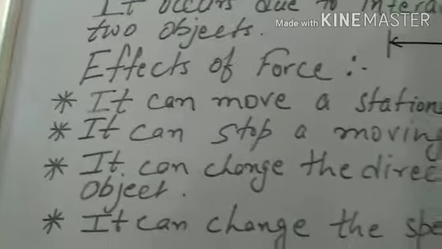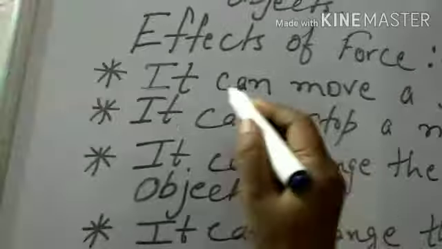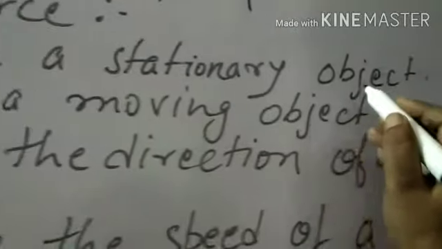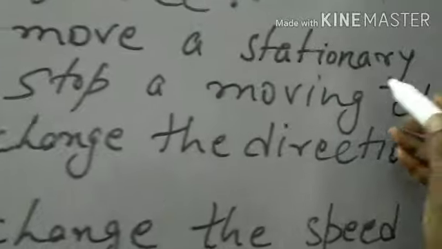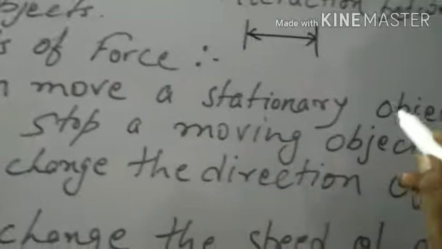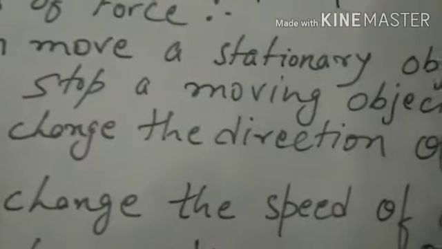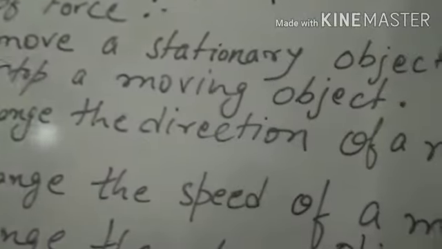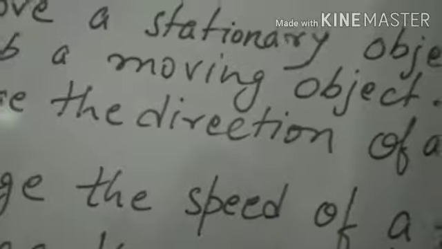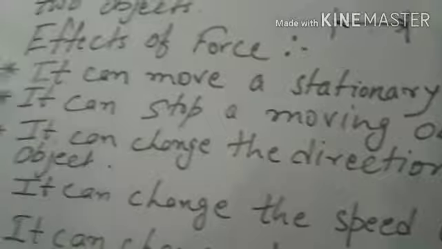Effects of force. What can force do? Force can move a stationary object. That means if the object is in rest condition, then if we apply a force, it can move the object. For example, say a table or chair, if it is in rest condition and we try to push it or pull it, then it starts moving.